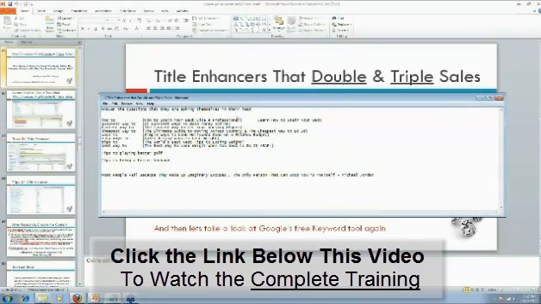In his head, he's already wondering, how can I stain my deck? How can I learn how to stain my deck? When he sees this title, it answers the question that he's asking of himself already. This is not easy, this is not hard stuff, not rocket science. Really easy. Here's another example.